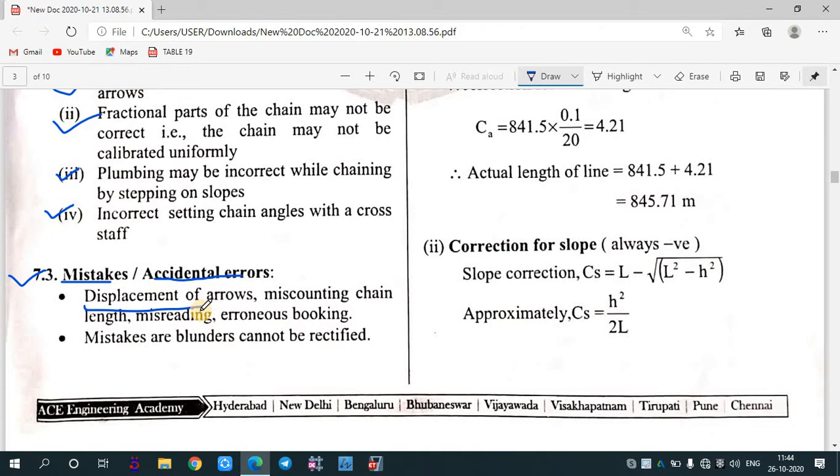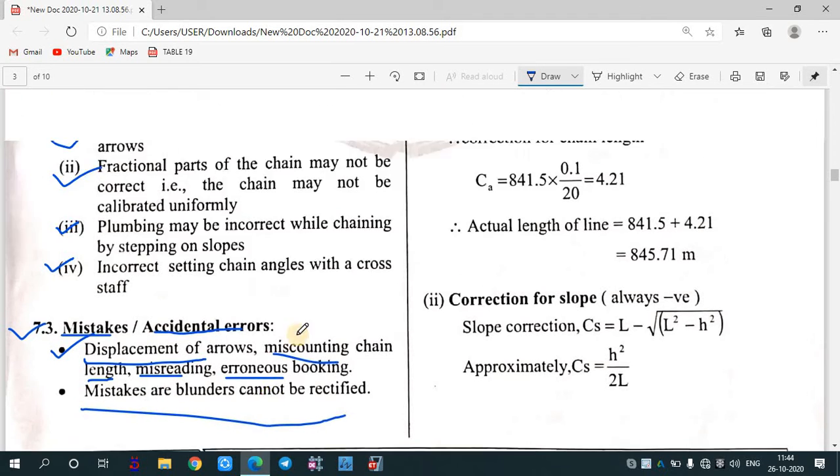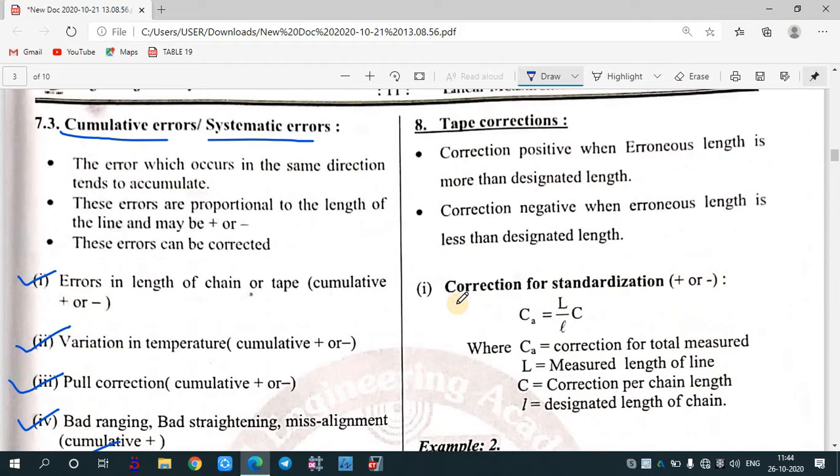It is of 4 mm, so there are chances that it can be displaced. Miscounting of the chain can cause an error. Misreading of the chain length. Okay, so these are all under mistakes that are caused because of human error. Mistakes and blunders can be rectified. Okay, so these are the various errors.